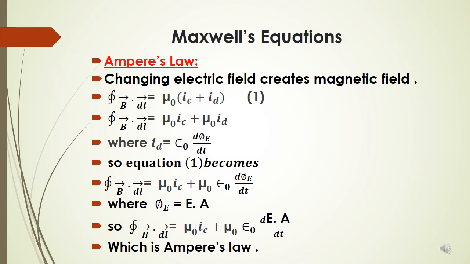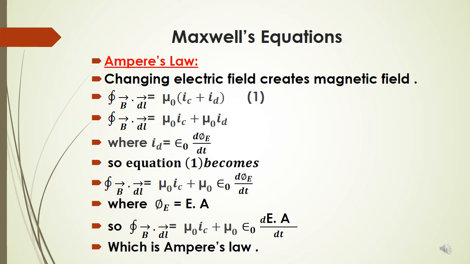In this equation, we have observed one very important thing. IC is the conduction current, and in a space where an electric field is changing, the mathematical expression is dE by dt, the change in electric field. What does it create?